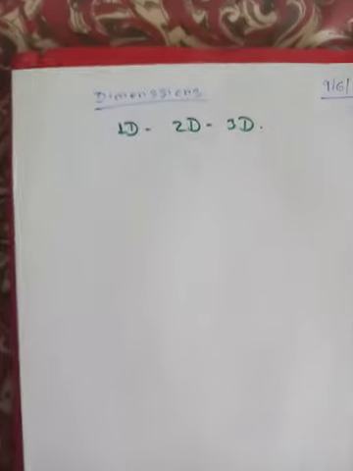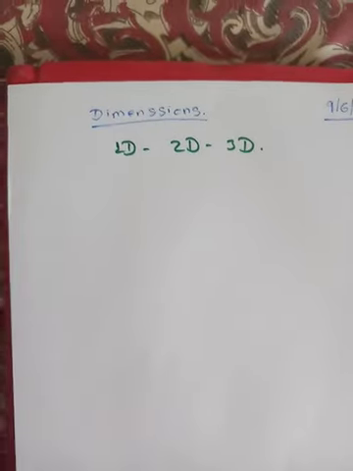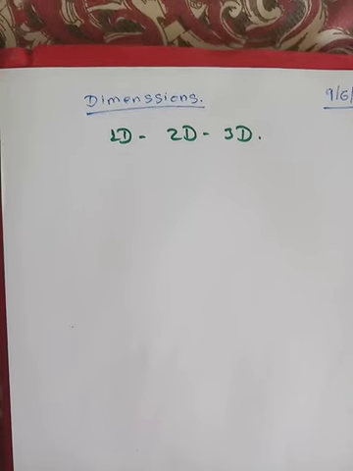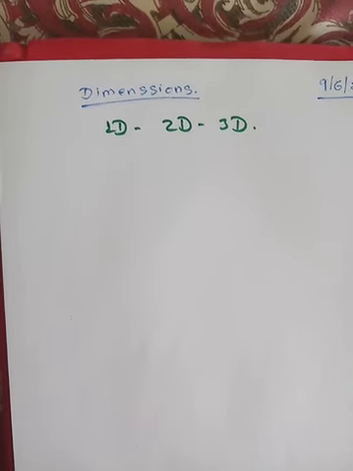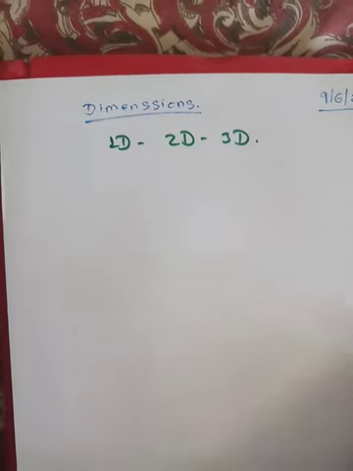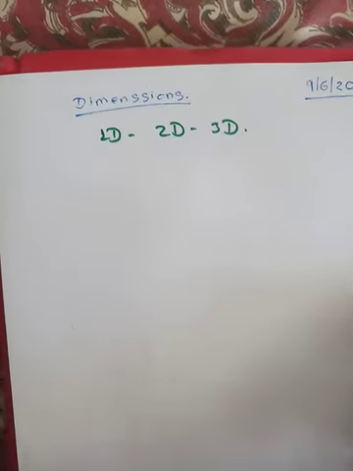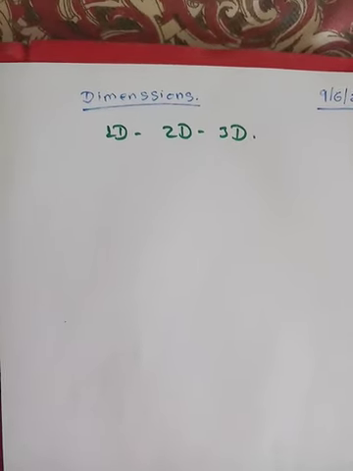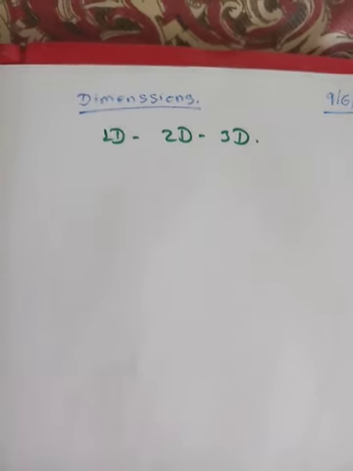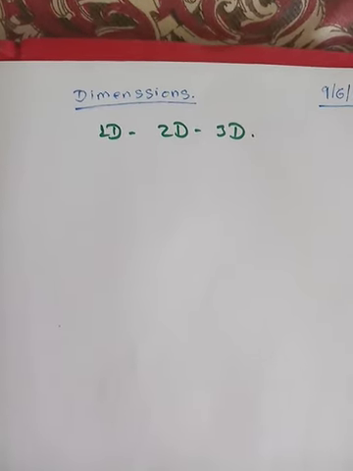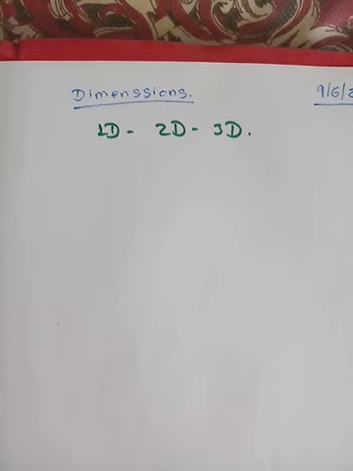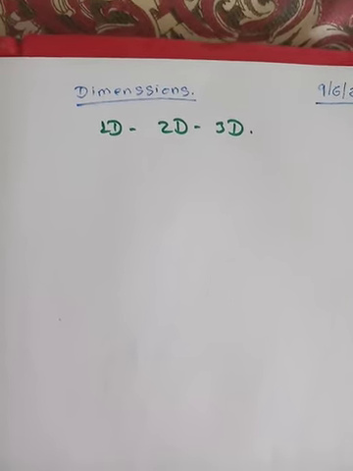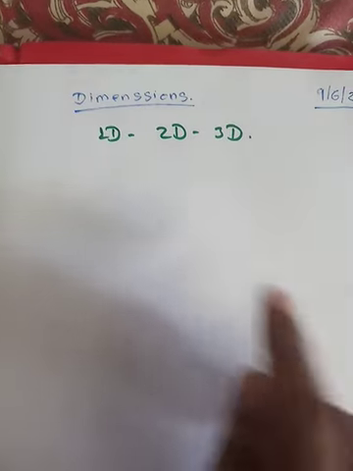dimension. It means that if you want to express the motion which is taking place in a straight line only, like we have been using the number line in mathematics. So what was that? That was one dimensional display in which we need only one axis for the description. Okay. Then we had learned graphs in mathematics, which required two scales perpendicular to each other, that were x-axis and y-axis. Now that was